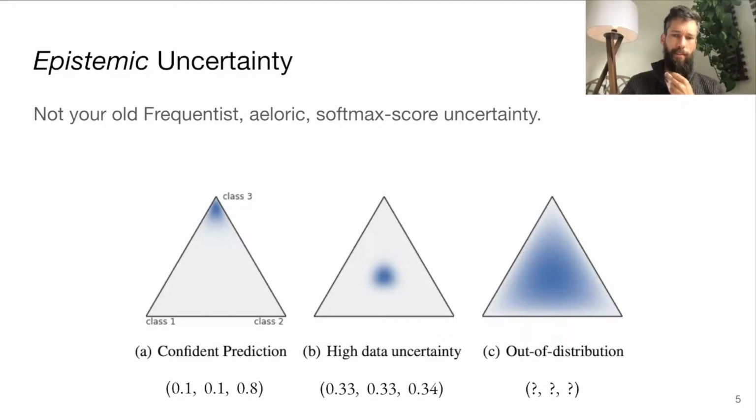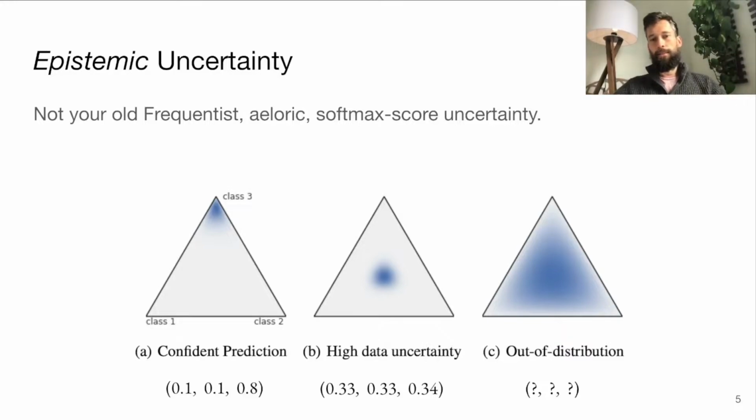I should just say something about uncertainty because it confused me in the beginning, and that is that we have multiple kinds of uncertainty in these kinds of systems. What's particularly useful about these probabilistic neural networks is that they can give us an idea about epistemic uncertainty. If you look at this picture, you have the outcomes of a three-class prediction. In the first picture, we have a clear, certain prediction. It says this data belongs to class 3. In the second picture, we have a typical uncertain prediction where the model feels like the input belongs evenly on all classes. It's some sort of mix. This data maybe could be like half dog, half cat, who knows.